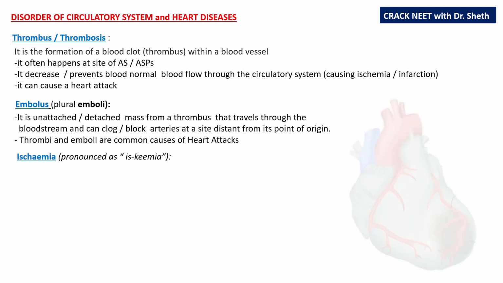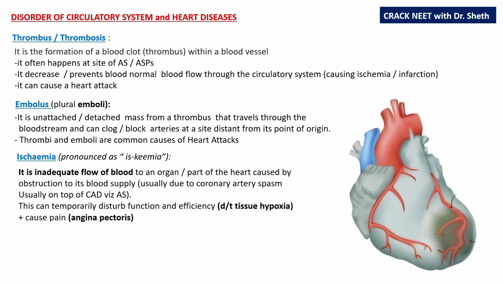Ischemia. It is inadequate blood flow to an organ or part of the heart caused by obstruction to its blood supply, usually due to coronary artery spasm or thrombosis sitting on a CAD. There is a base of a CAD. On top of that, there is coronary artery spasm or a thrombus or an embolus formation. This can temporarily disturb the function and efficiency of the heart due to the ensuing hypoxia. It can also cause pain, that is angina pectoris.